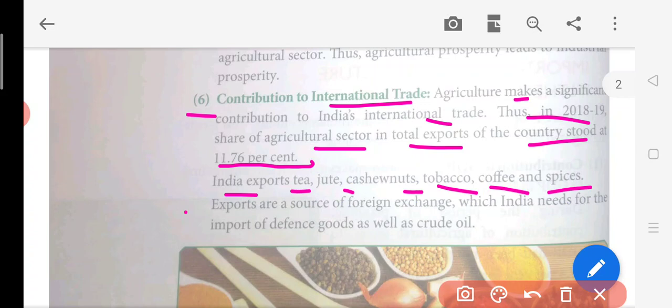So exports are basically something which gives us foreign exchange. Means when you sell something outside to foreign countries, we get foreign exchange from them. Okay, we'll be getting dollars from them if you sell something to America.